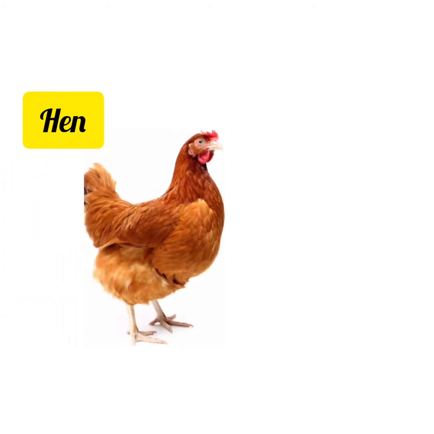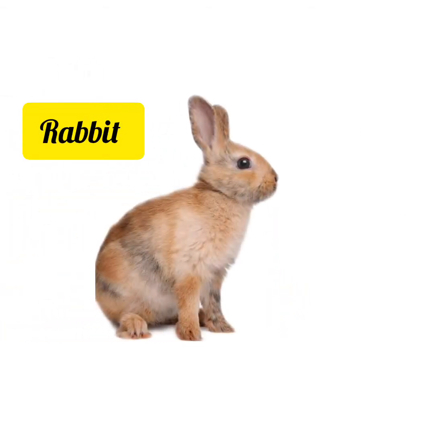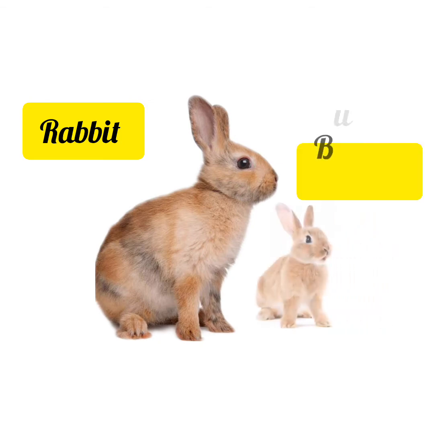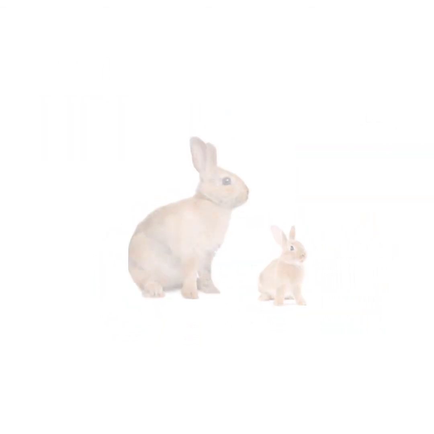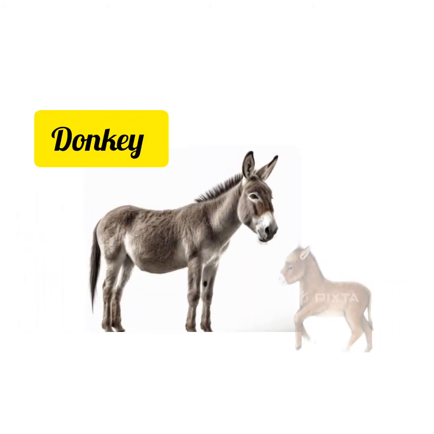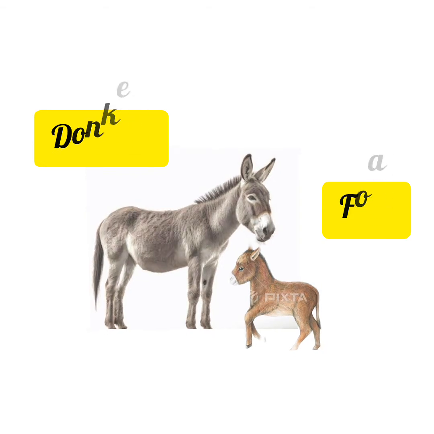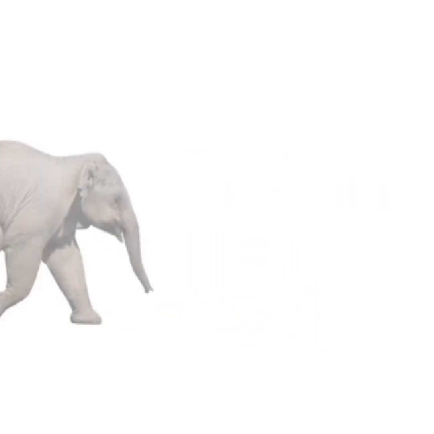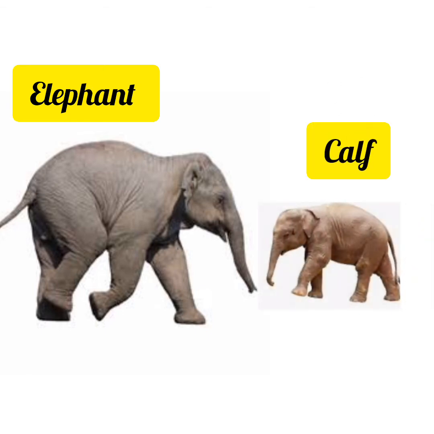And next one is hen. Baby of hen is Chick. This is rabbit. The baby of rabbit is Bunny. And this is donkey. The baby of donkey is Foal. The next one is elephant. The baby of elephant is Calf.